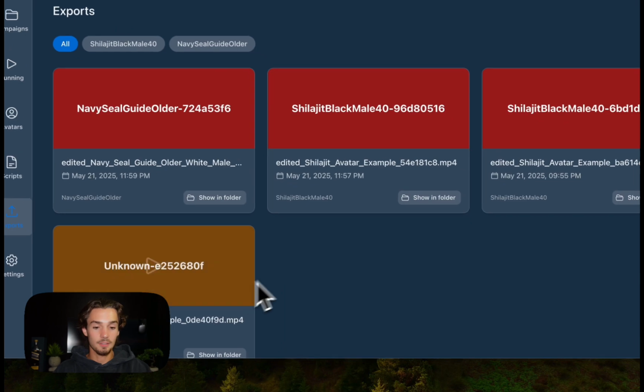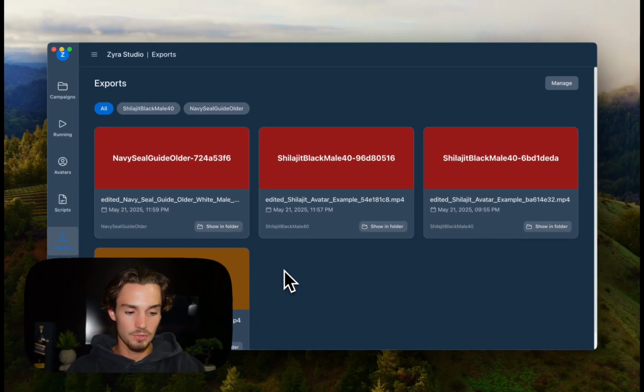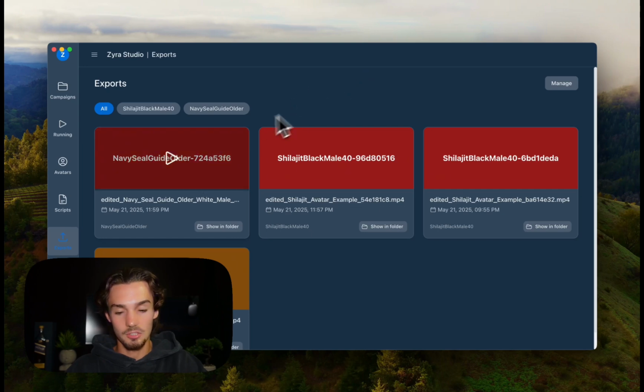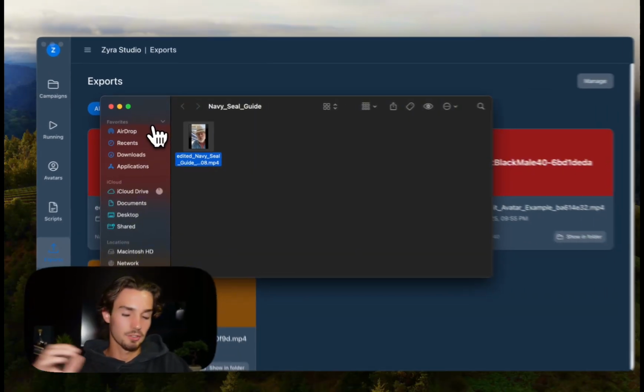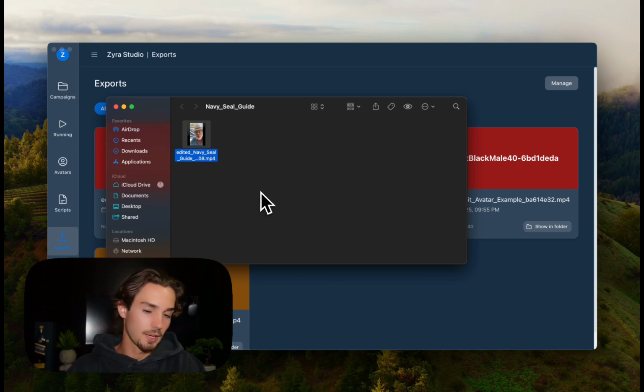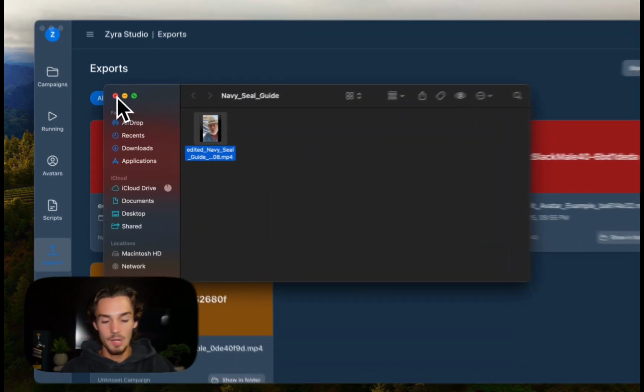Then there's this export tab. So I honestly don't use this very much, and I'll show you why in a minute. But if you're going to use this tool to make 5, 10, even like 20, 25 videos, this would be really helpful, because once the video is done generating, you can just do show in folder and it pops up right here, brings you directly to the video. You could AirDrop this to your phone or whatever you want to do.